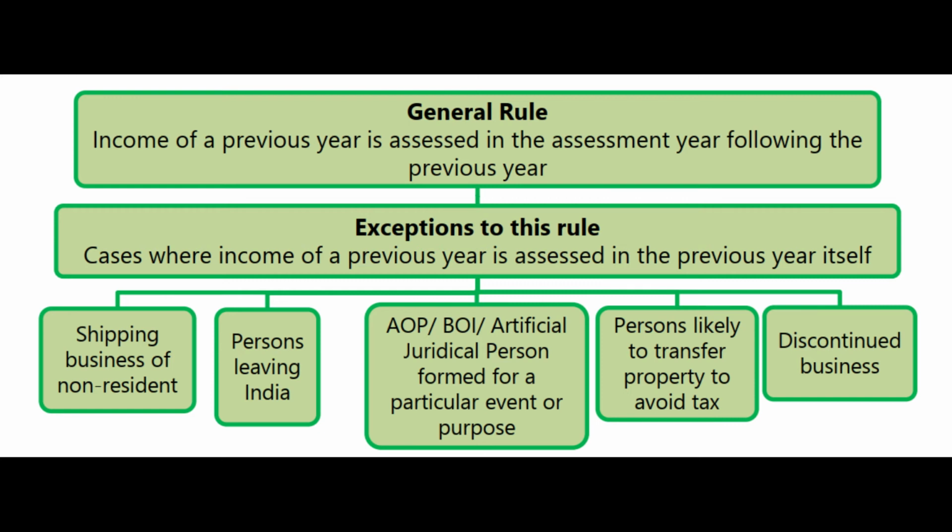Whatever is there on paper, you should write. Example, what? Joint venture. What is a joint venture? Formed for a temporary purpose. Once that purpose is finished, the joint venture is dismantled. In that case also, the assessing officer has the power to assess the income of such an organization in the same year, not to wait till the assessment year. Once again, the reason is the same. Why, sir? Why can't we wait till the assessment year? Because if you wait till the assessment year, you can't even track them.